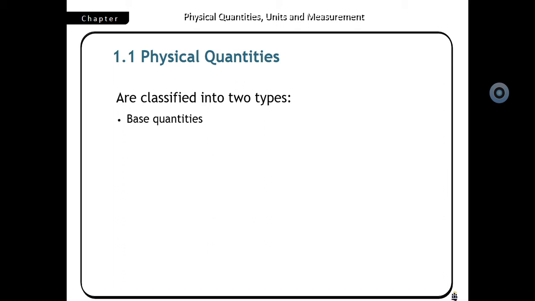First is a base or fundamental quantity. It is also called a fundamental quantity. So what is a fundamental quantity? The quantity which does not depend on any other quantity for its measurement is called a fundamental quantity.